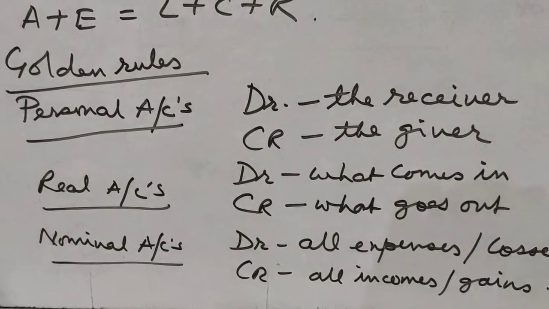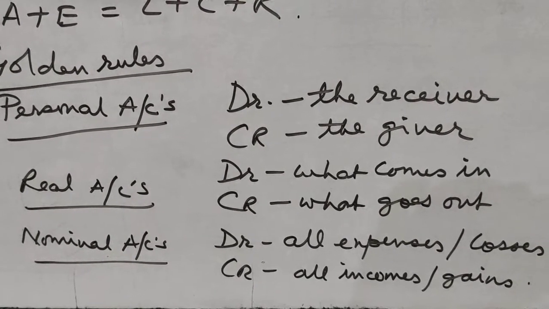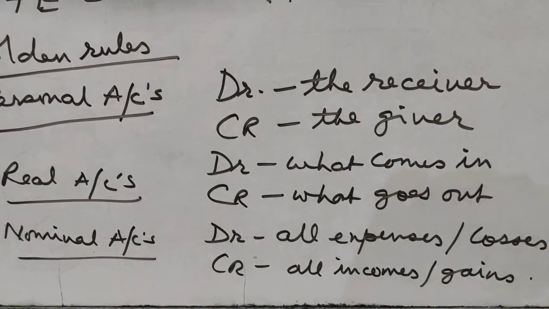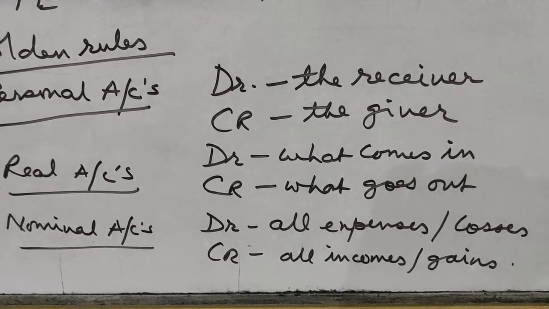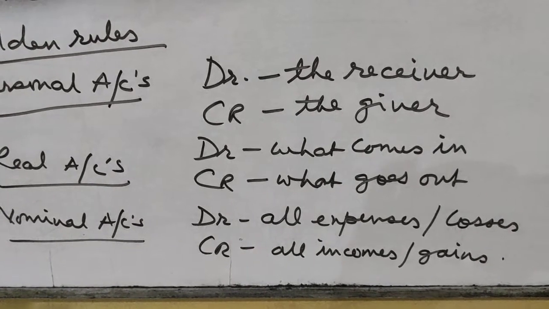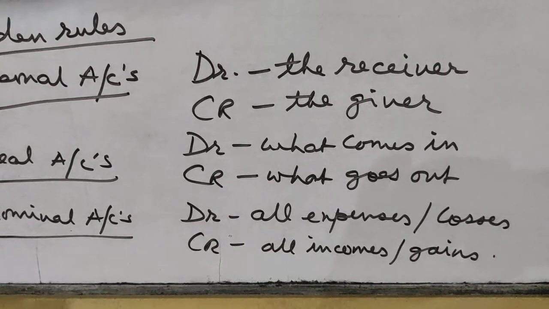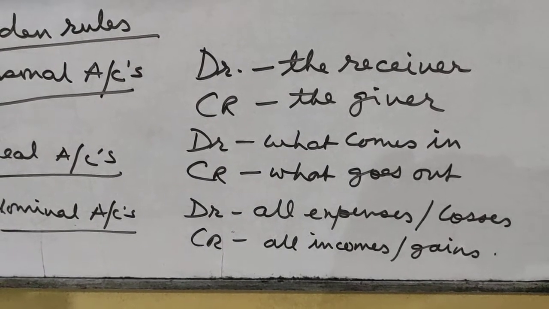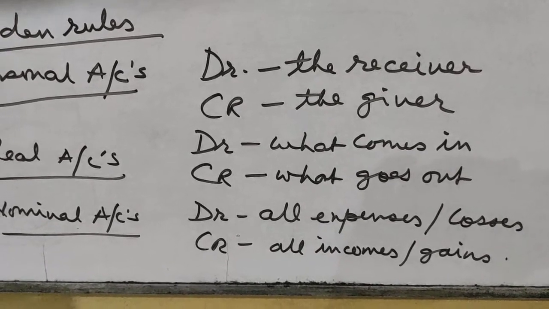So whenever a business transaction occurs, we write them following these rules. In the case of personal accounts, debit the receiver, credit the giver. For example, say Ram is the receiver, so I will debit Ram's account, and Sham is the giver, so I will credit Sham's account. In real accounts, debit what comes in. For example, the business buys furniture, so the furniture is coming into the business. We will debit furniture account, and we credit what goes out. For example, if the business sells furniture, we will credit furniture account because it goes out.